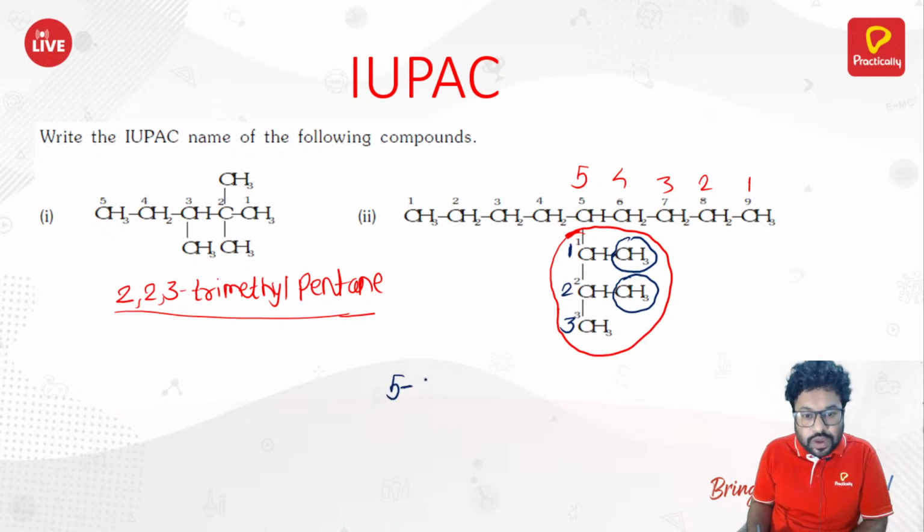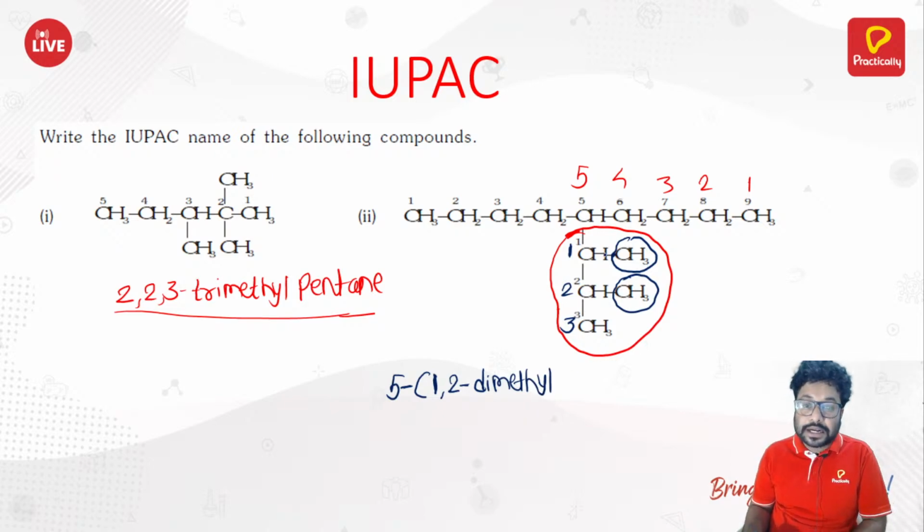So you write the 5 and put the substituent in brackets. What do you write? You write the substituent of the substituent. See, this circled red part is a substituent of the longer chain, and these 2 methyl groups are substituents of this substituent, right? So you need to write these sub-substituents first. They are at the first position and second position. So you write 1,2-dimethyl.